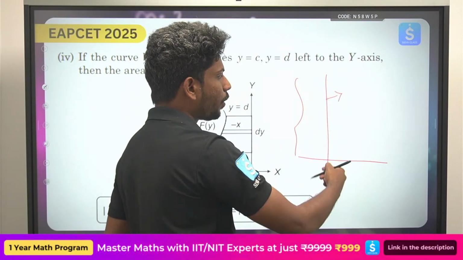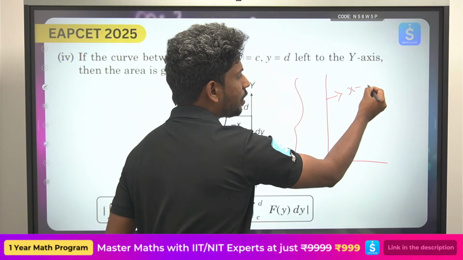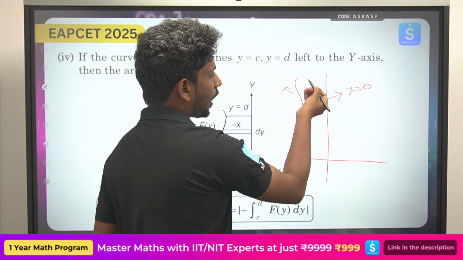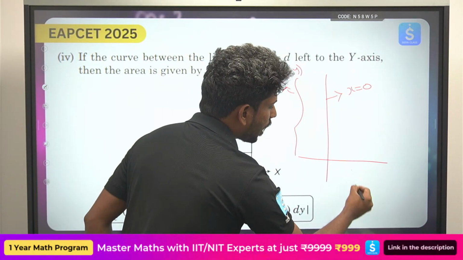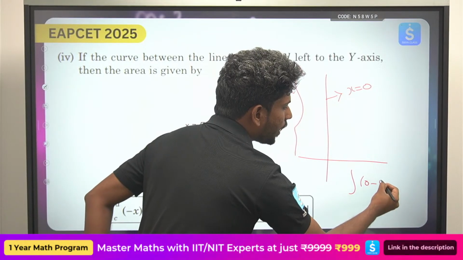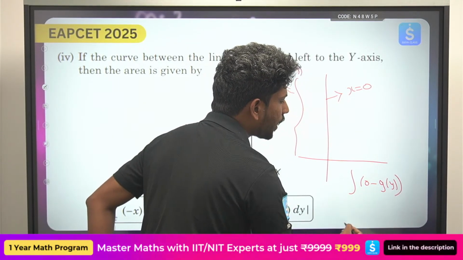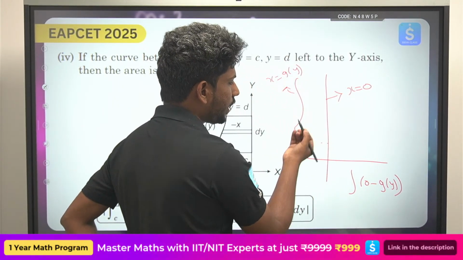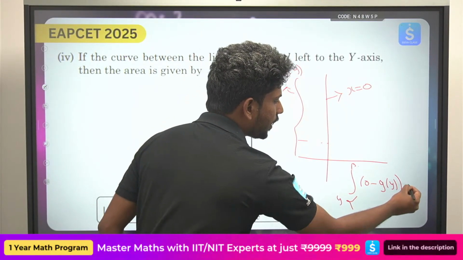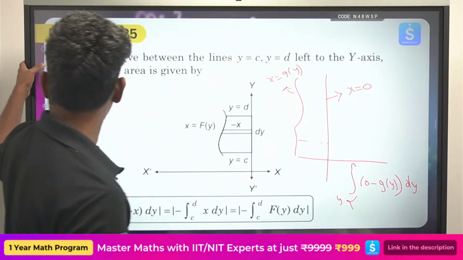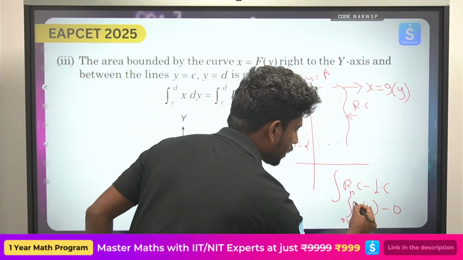That is nothing but the y-axis, so this is nothing but x equals 0. And what is the other curve you have? x equals g of y. Okay, so now you have 0 minus g of y. Now you can take the limits from y equals alpha to beta, and this will be dy, by the way. Ikkada kuda dy kada.